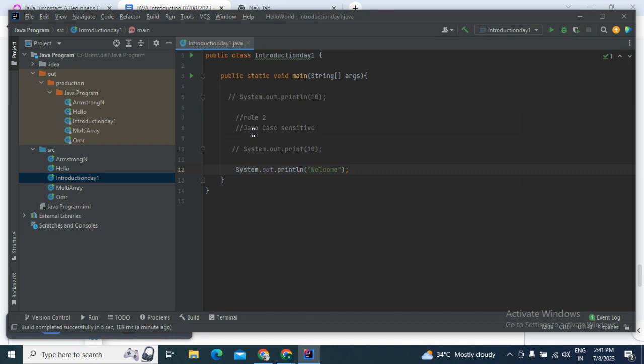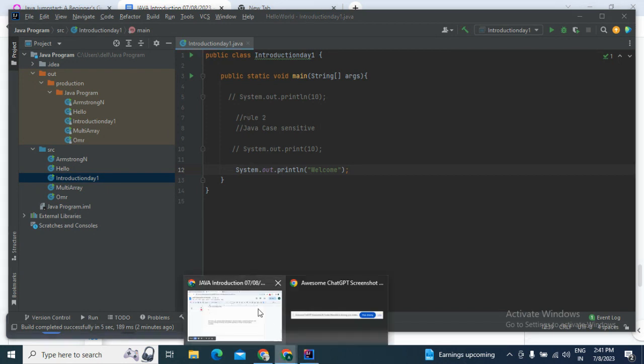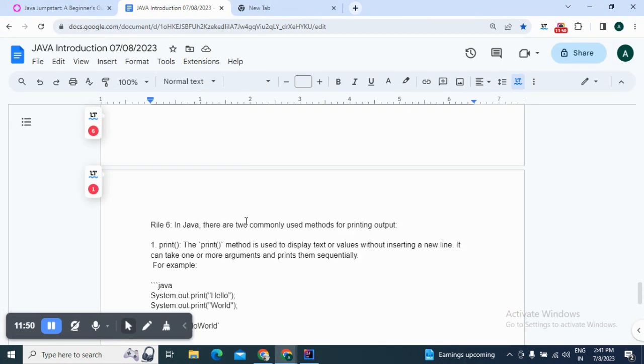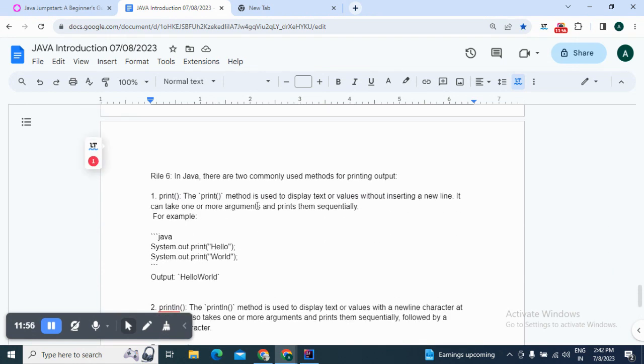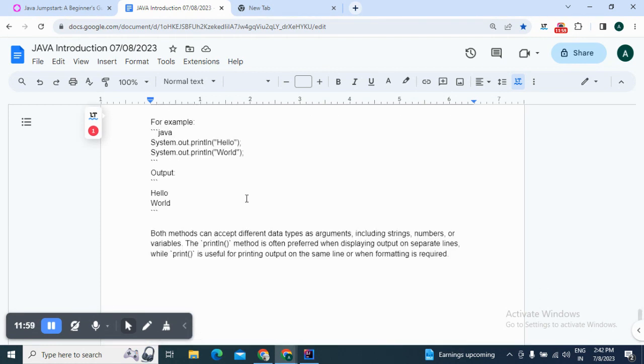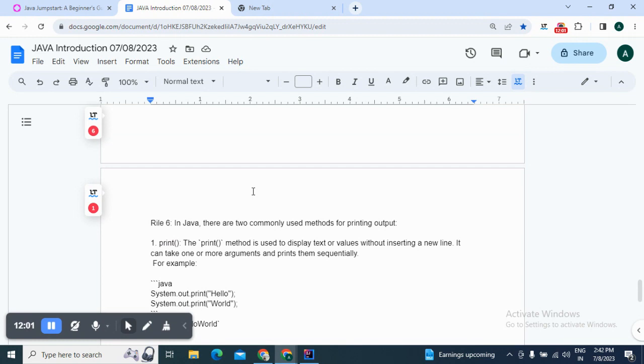Suppose you write something above the code, then the next programmer will understand what you have written because you are explaining and demonstrating the concept here with the comment line. Then the compiler will ignore that part and it is very helpful to understand the concept as well. With that note, I think I have pretty much covered the basic rules of Java, and rule 6 is missed. So let me tell that as well.